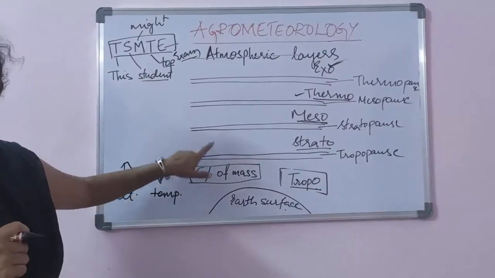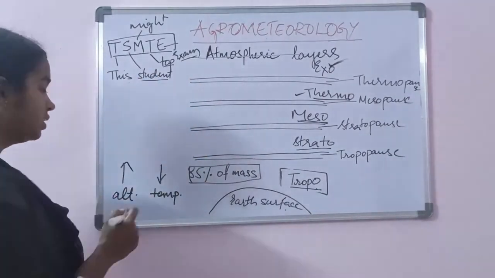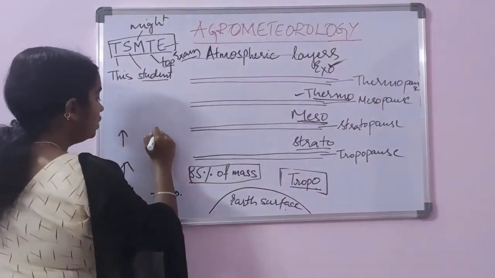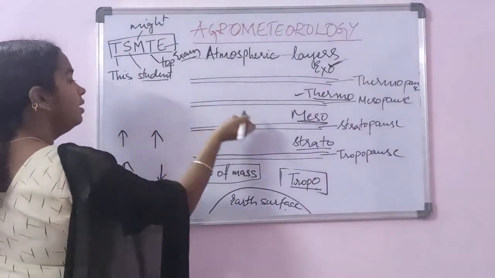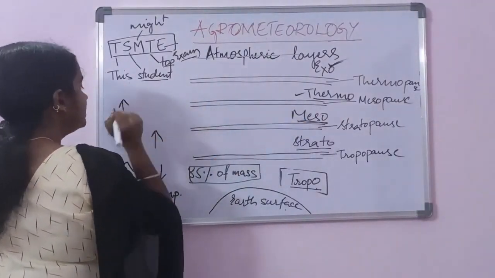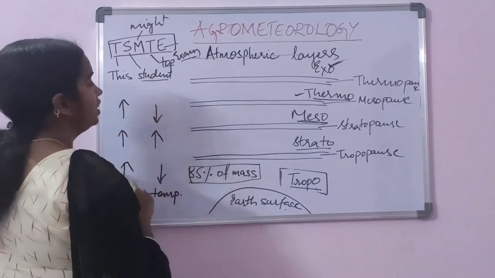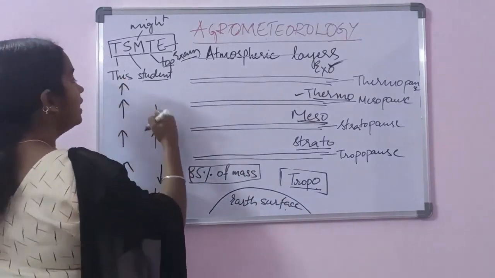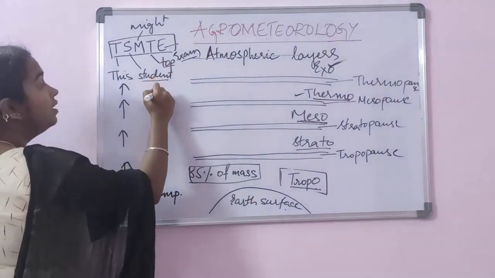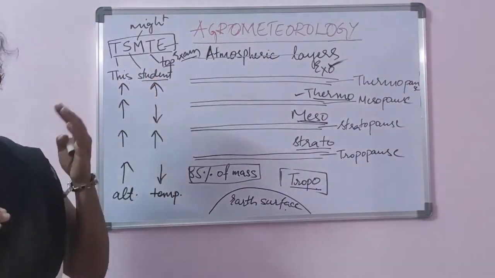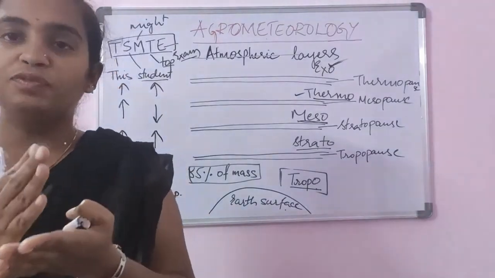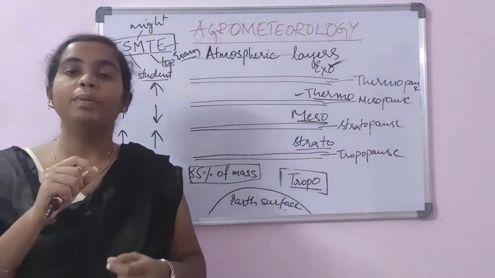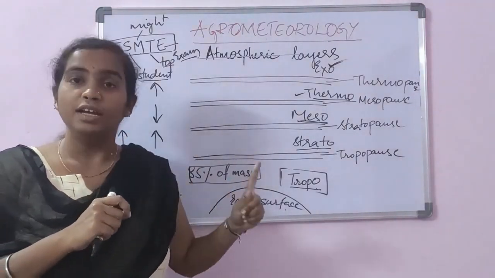Similarly, this goes alternately with the different atmospheric layers. For the second layer, stratosphere, as there is increase in the altitude, the temperature goes on increasing. Again, when you go up to the mesosphere, as there is increase in the altitude, there is again reduction in the temperature. And for the final layer, thermosphere, as there is increase in altitude, the temperature goes on increasing. Likewise, you can remember there is first decrease, then increase, then decrease, again increase. That is the sequence for remembering the temperature variation in the different layers.